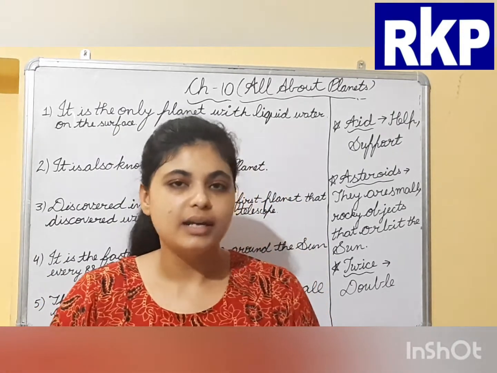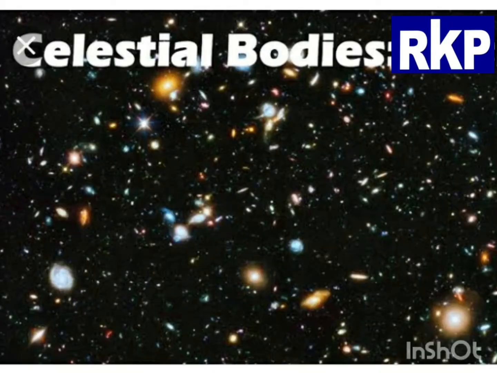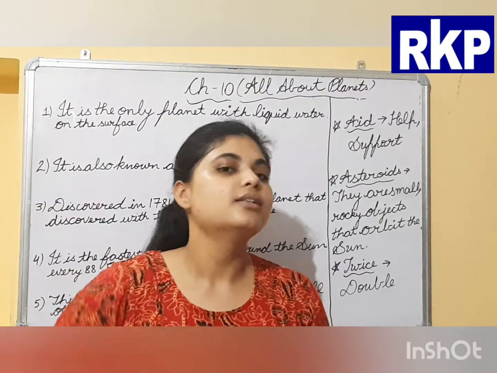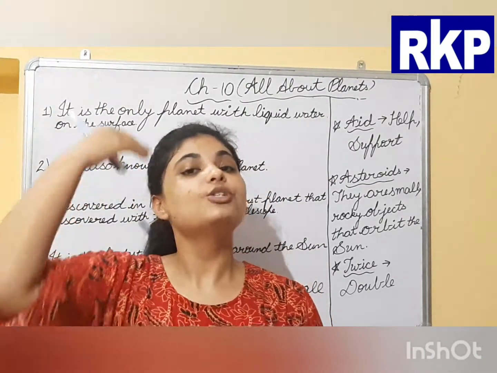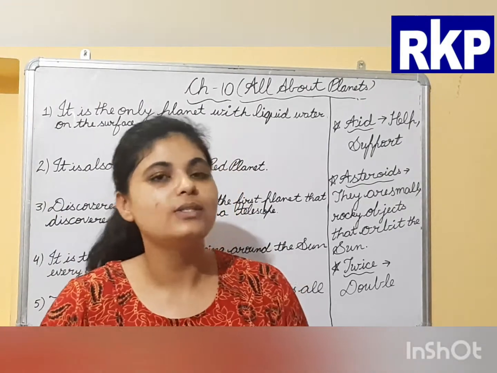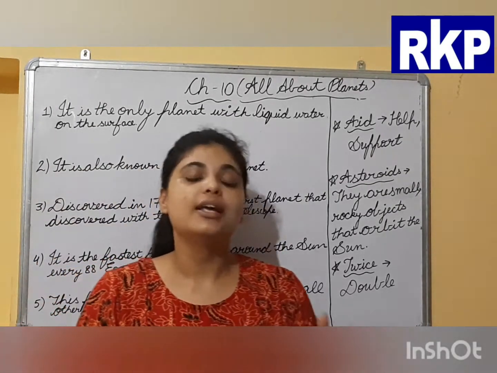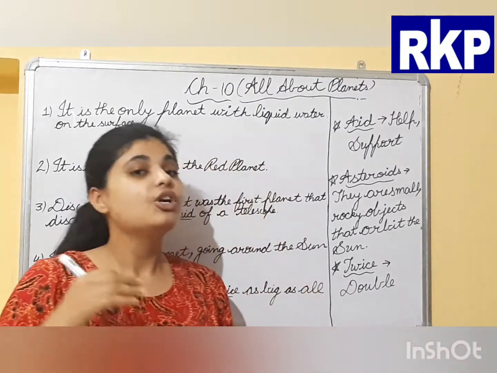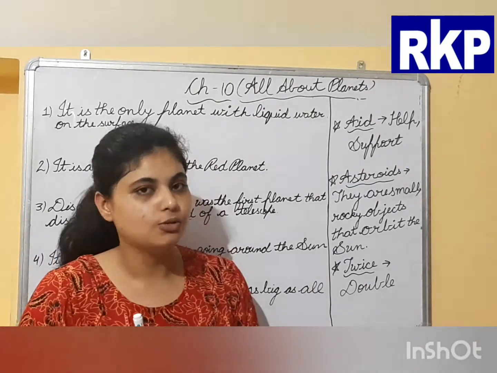What are celestial objects? The objects which are located beyond the Earth's atmosphere, related to the sky, are called celestial objects. Planets are celestial objects which revolve around the sun, and stars also.